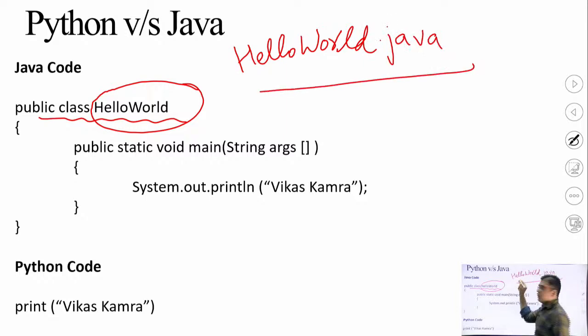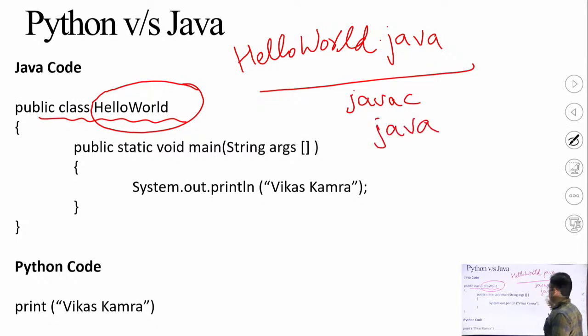The name of the file should be the same as the name of the class. You can write this source code in a simple notepad editor and run it with the compiler javac. Javac is the compiler used to compile the code, and java is the interpreter used to execute the code.